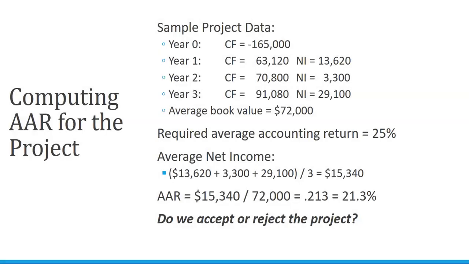If we're computing the AAR for this project, then instead of the cash flows, we use the net income. This company has a minimum required AAR of 25%. We have 3 years of net income. So to get the average, we add those 3 years and then divide by 3. The average book value is given to us. So our average accounting return is 21.3%. Because it is not higher than 25%, we would reject this project.